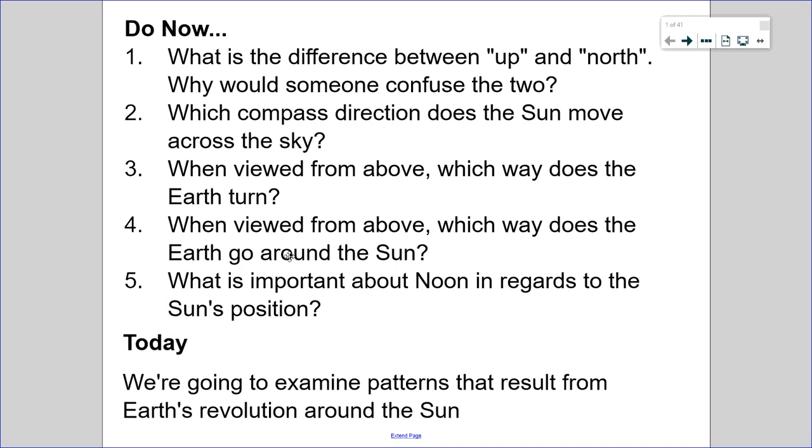What is important about noon in regards to the sun's position? Well, noon marks the highest point of the sun's path that particular day. There is a maximum for each day, and there's a maximum for each month, and there's a maximum for each year. So we'll get into those important dates or times later on in this chapter.